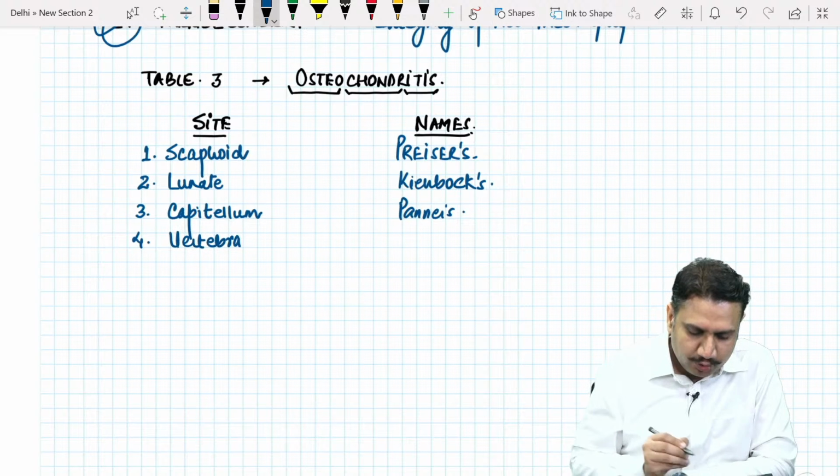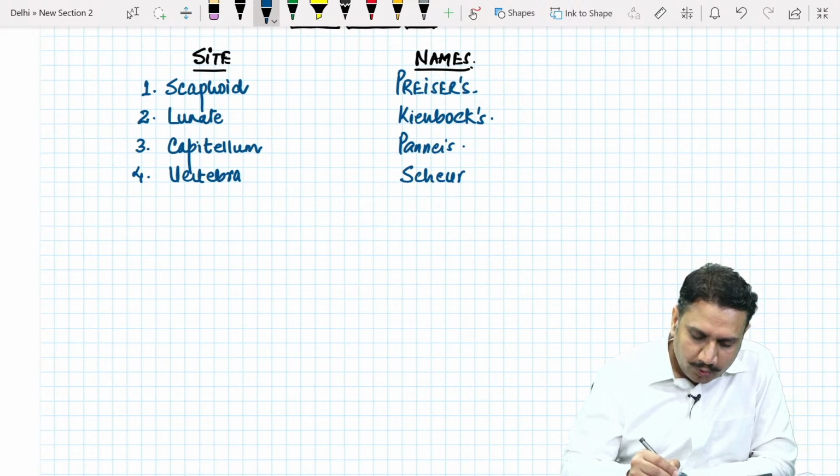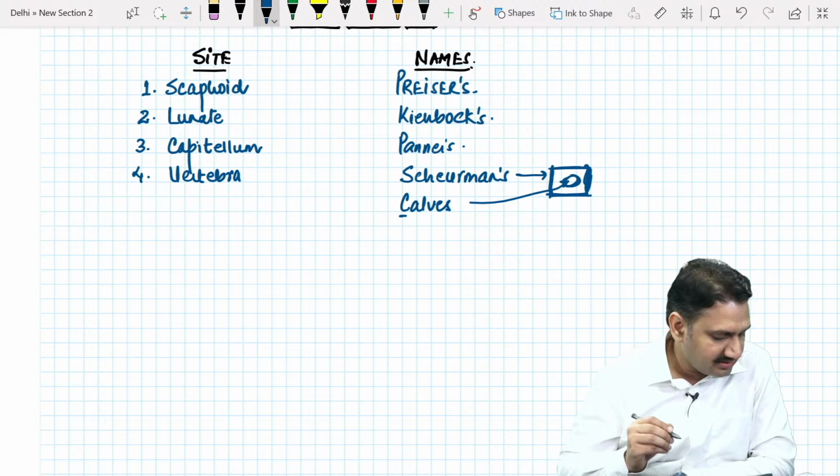Number 4 is the vertebra. In the vertebra, we can have two kinds of osteochondritis. One is Scheuermann's, and one is Calvé's. So remember, Calvé's is osteochondritis in the central area. Scheuermann's is the outermost ring area. So Scheuermann's here and Calvé's in the central area.